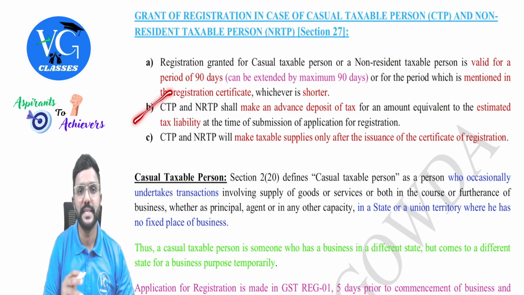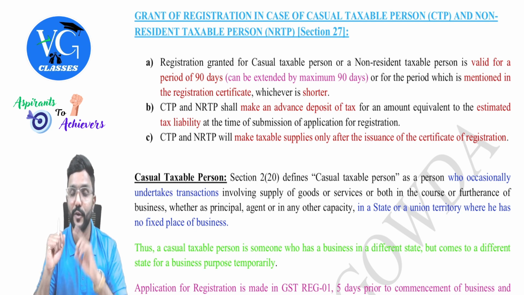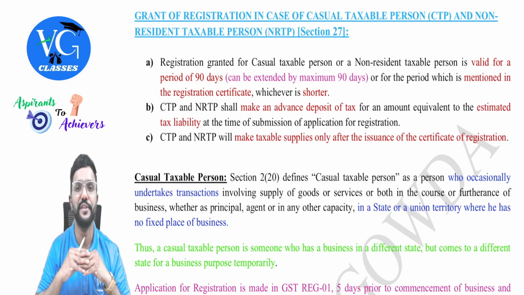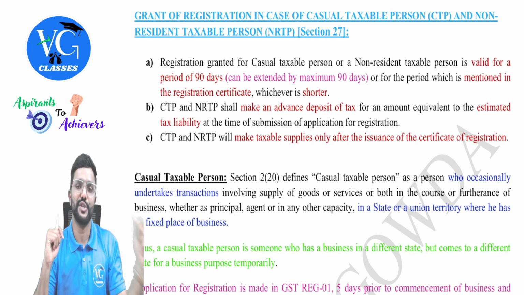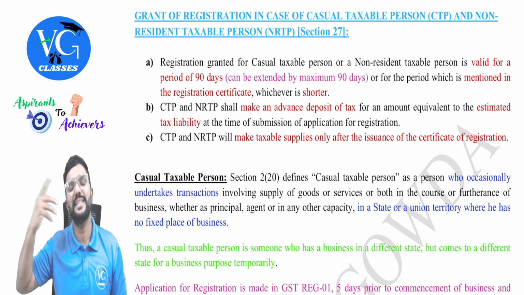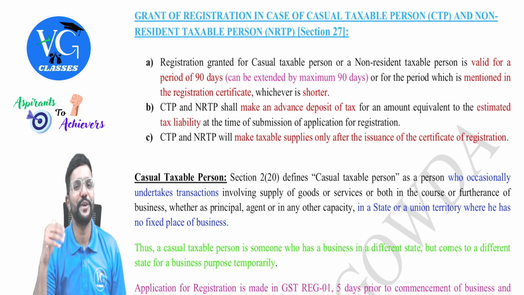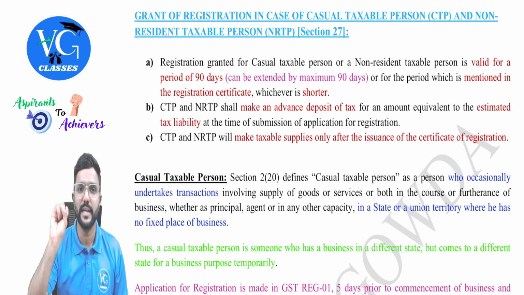And whenever a CTP or NRTP is about to do business in a new territory, they have to obtain registration before they make the taxable supplies. Yes, 5 days before the commencement of business, they have to make an application for registration. And they should deposit the tax in advance based on their estimation, guys. Assume they are asking registration for 50 days. So for 50 days, whatever might be the estimated tax liability, they have to calculate and deposit that amount in advance, because they are going to a new territory. How will the government trust them? So they have to deposit the tax in advance, but that may not be the exact amount of their tax liability, guys.